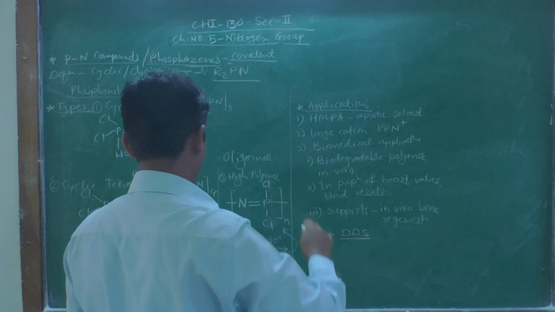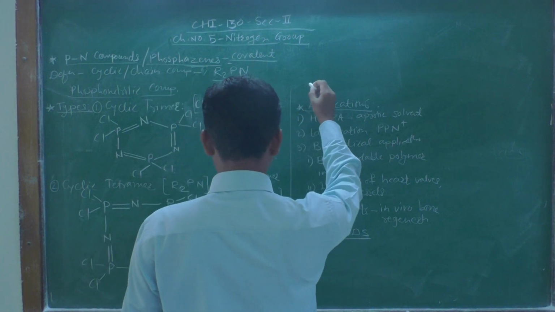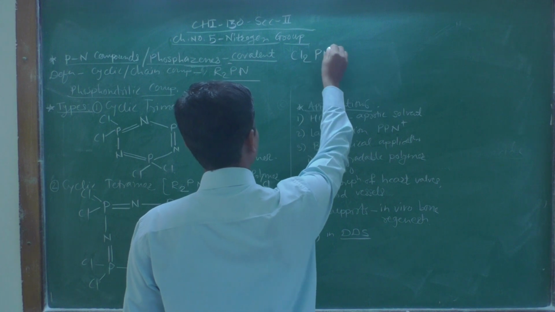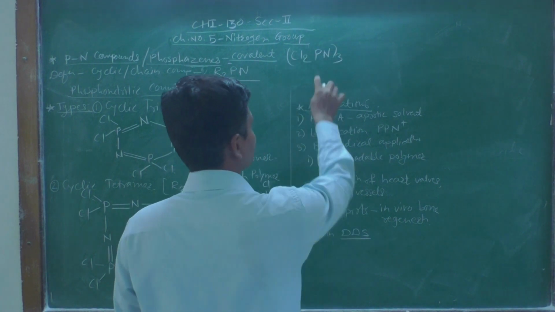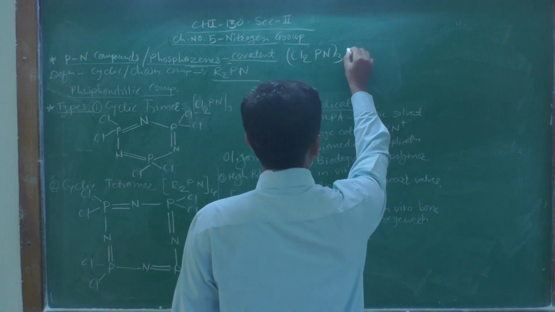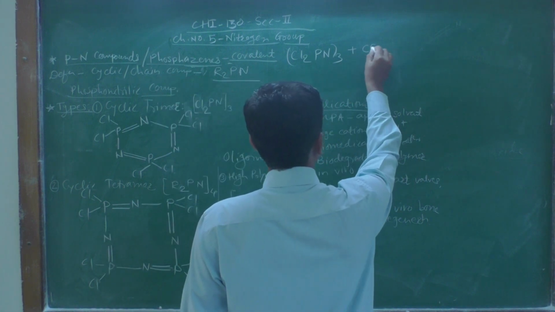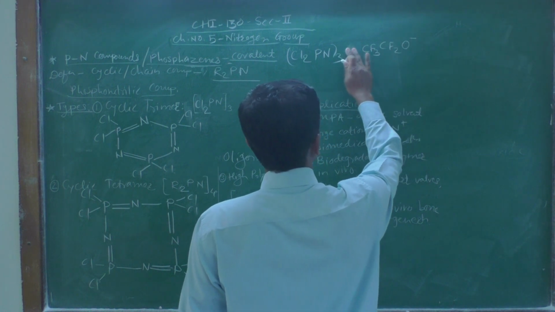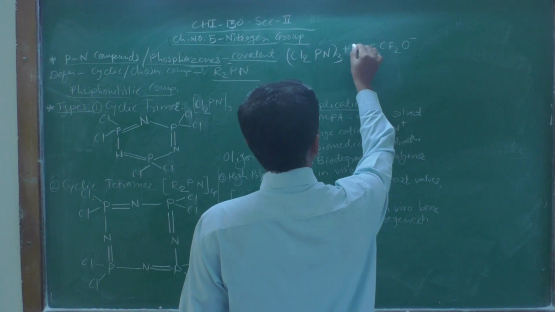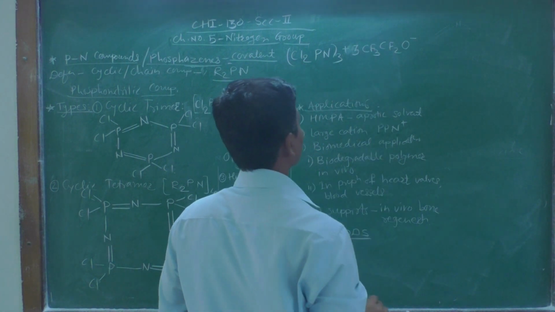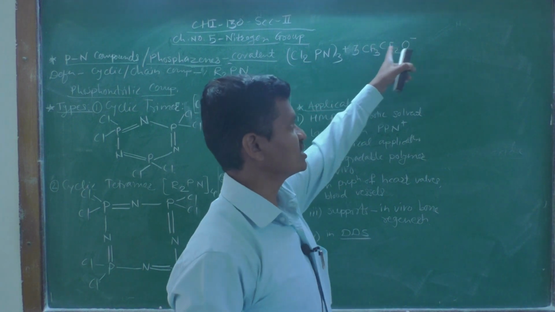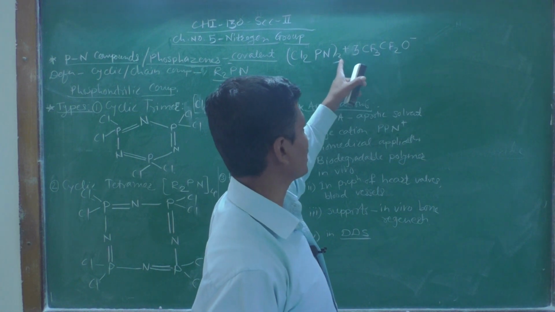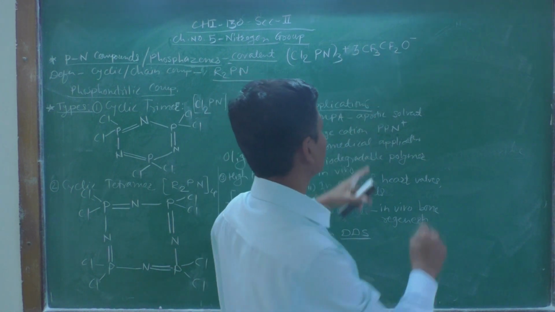So, we have (Cl2PN)3. This is a trimer, dichlorophosphazene trimer. When it reacts with CF3CF2O minus anions, this anion is nothing but the Lewis base. So when the dichlorophosphazene trimer reacts with a Lewis base like this,